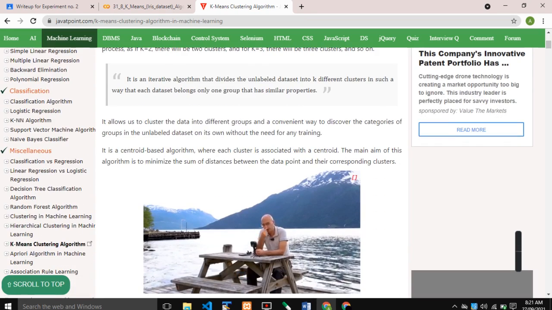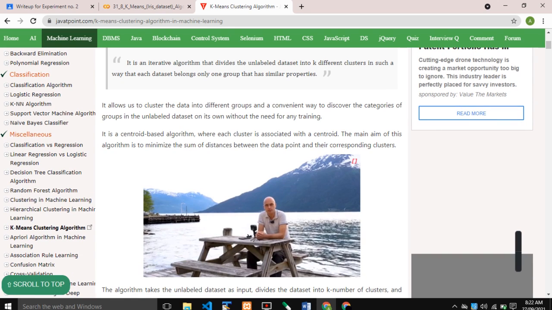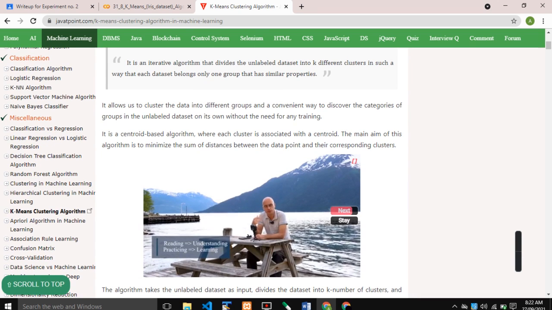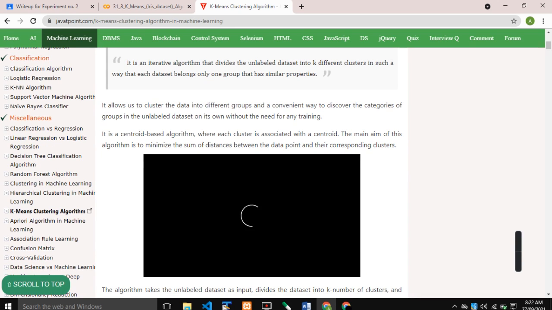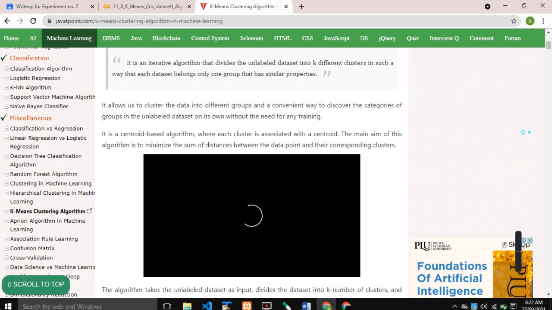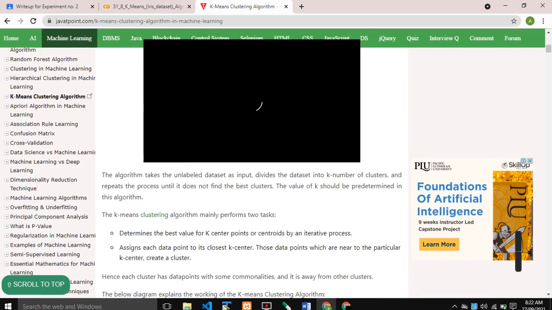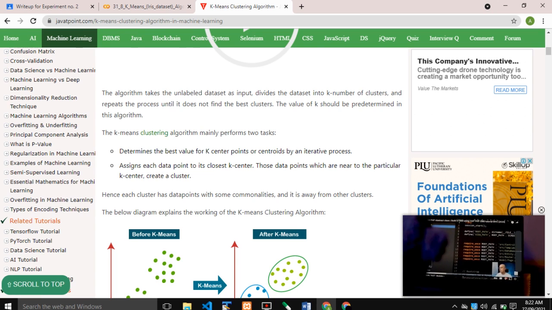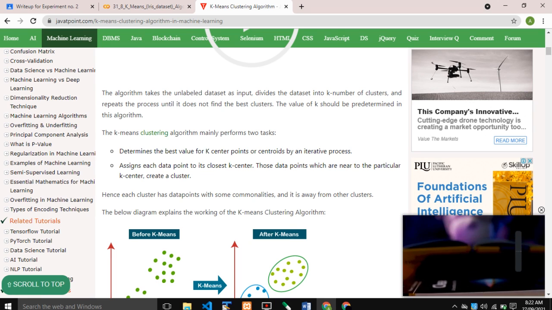The K-means clustering algorithm allows us to cluster the data into different groups and is a convenient way to discover the categories of groups in an unlabeled dataset on its own, without the need for any training. It is a centroid-based algorithm where each cluster is associated with a centroid. The main aim of the algorithm is to minimize the sum of distances between the data points and their corresponding cluster. It determines the best value of k centroid points by an iterative process.